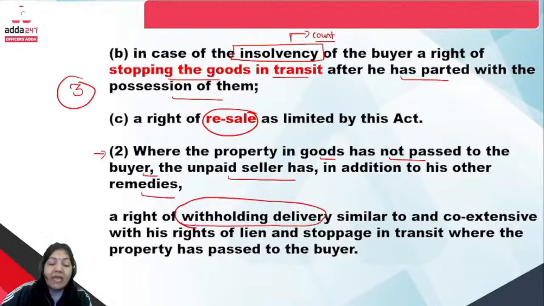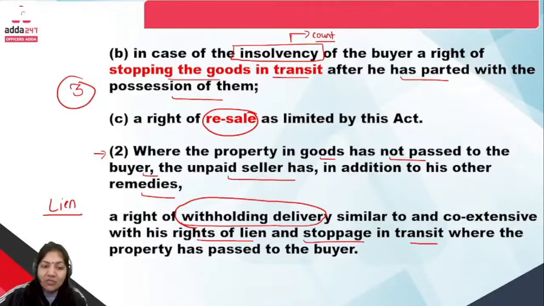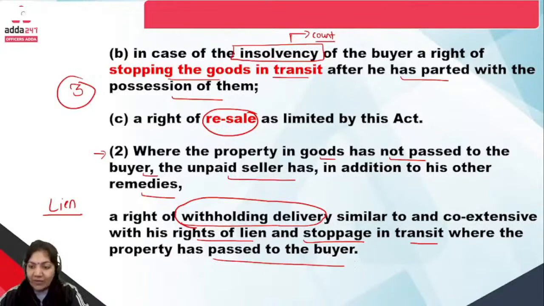Withholding means you have a right to withhold, so this is similar to the term lien. It is a right of withholding delivery similar to and coextensive with his rights of lien and stoppage in transit where the property has passed to the buyer. So this is the exact definition.